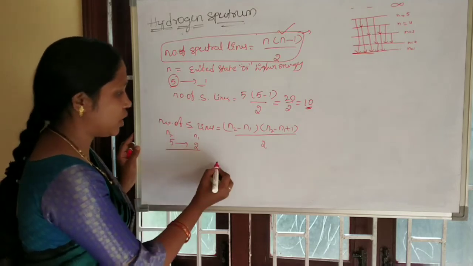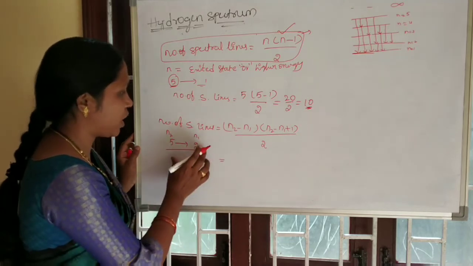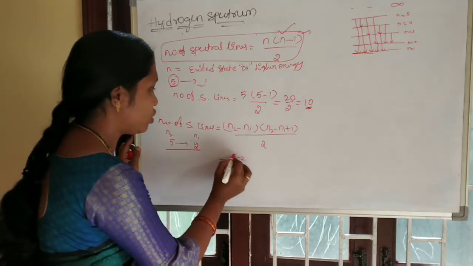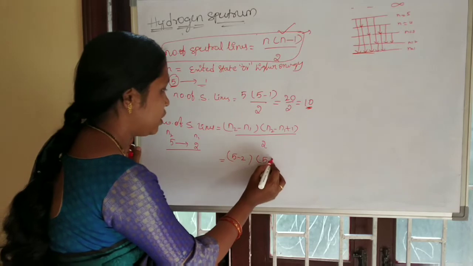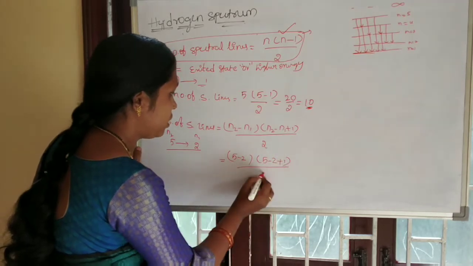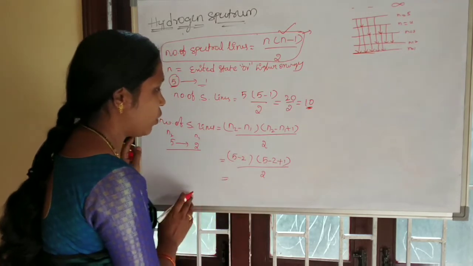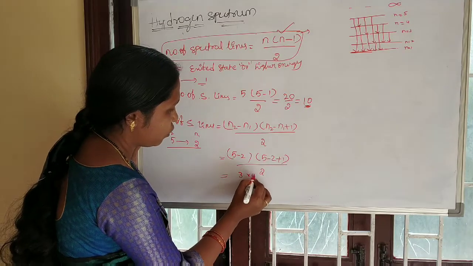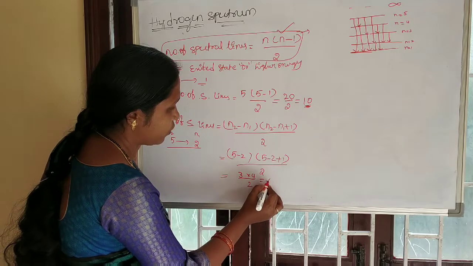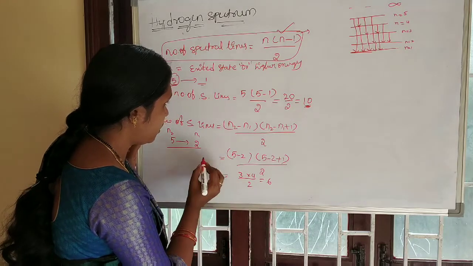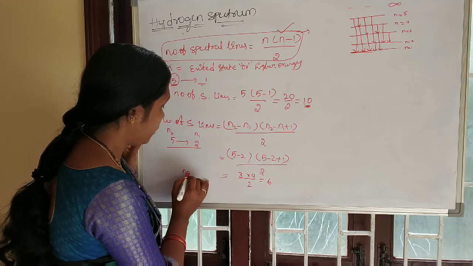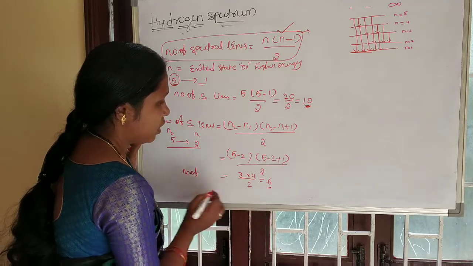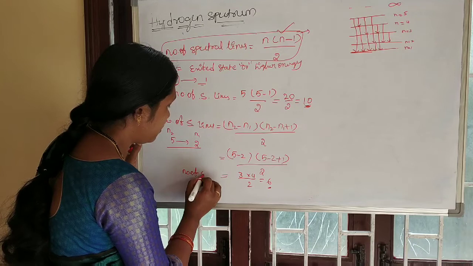Taking the values, the number of spectral lines is (5 minus 2) into (5 minus 2 plus 1) by 2, which is 3 into 4 by 2, equal to 6. That means if an electron is dropped from the fifth energy level to the second energy level, there are 6 possible spectral lines.